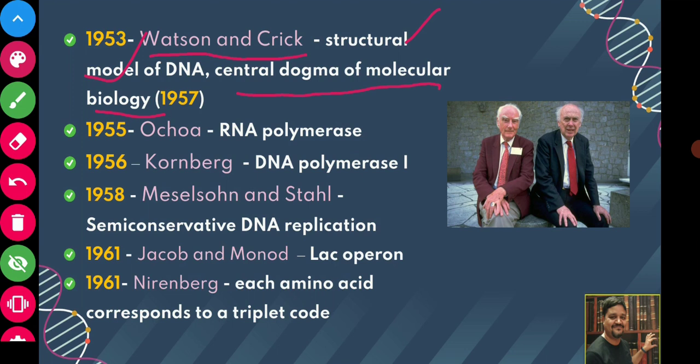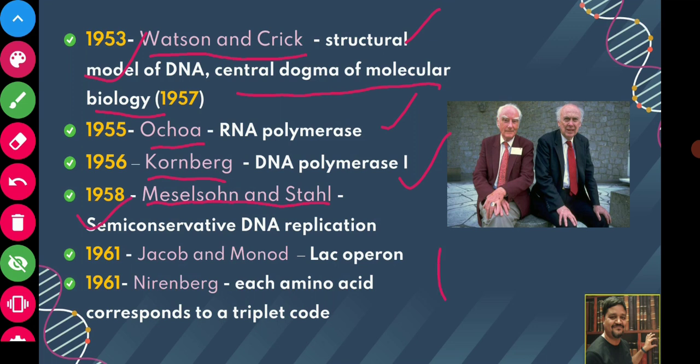Then in 1955, Ochoa discovered RNA polymerase. In 1956, Kornberg discovered DNA polymerase 1. In 1958, Meselson and Stahl discovered that DNA replication is semi-conservative.